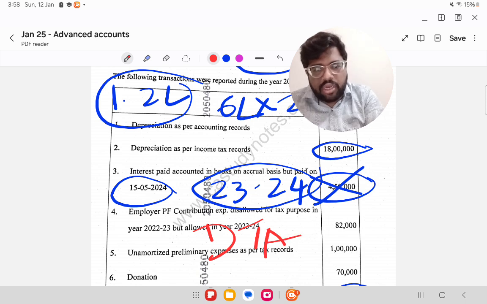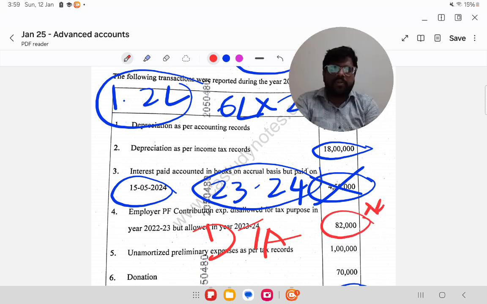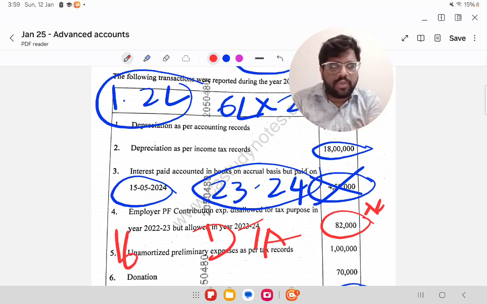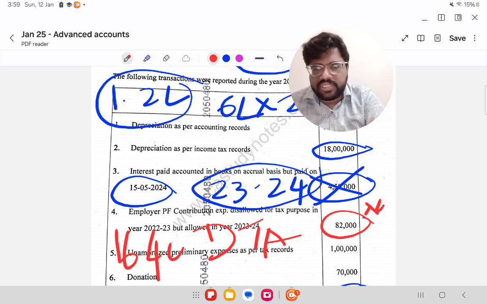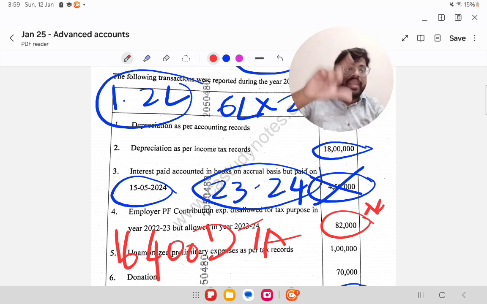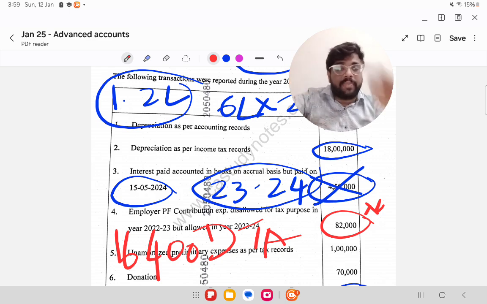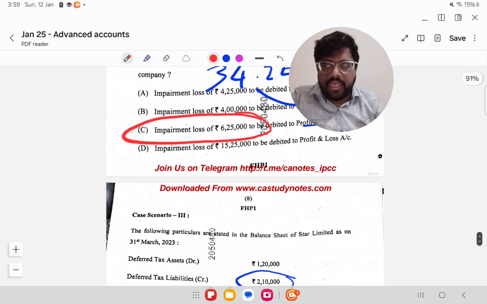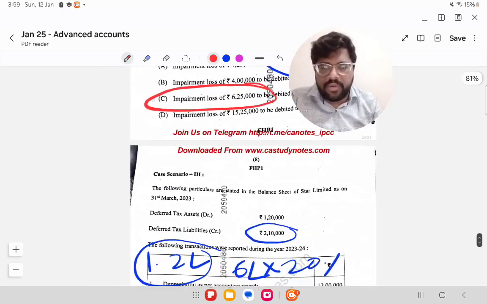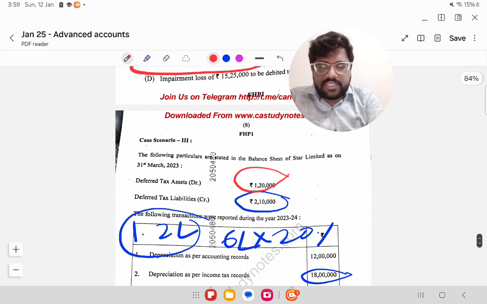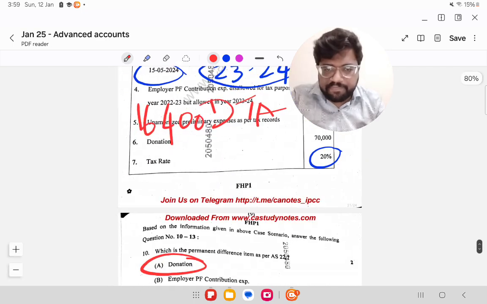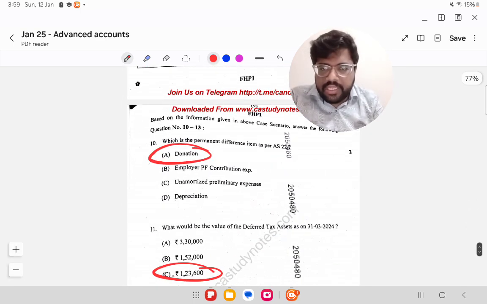to the extent of 82,000 into 20%. I think 82,000 into 20% will give you 16,000... 80,000 at 20% will be 16,000, 2,000 at 20% will be, I think, 400. So 16,400 DTA would have been created last year, and that DTA will be getting reversed this year. That's it. So this is a DTA reversal. So from whatever DTA number they have given here, the 16.4 should be reduced, right?